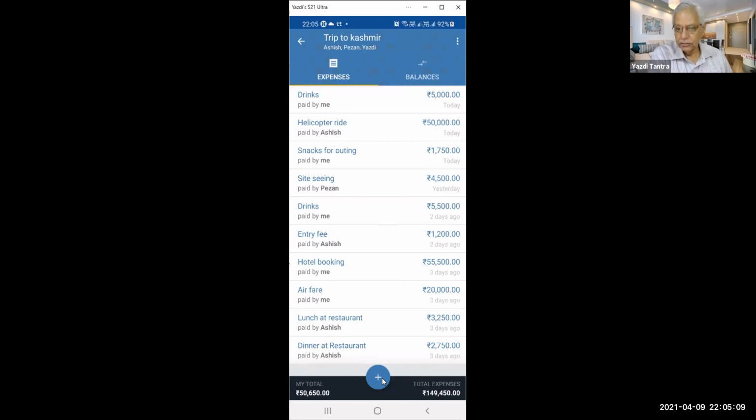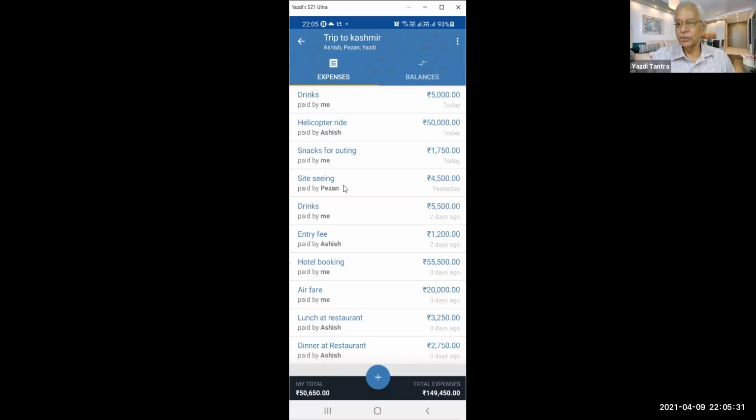Okay? So here you will see this is paid by me, this is paid by Ashish, this is paid by Pezan. So different people are paying, but they will enter what each individual person is paying, they will enter it on their own mobile, in their own app. So you don't have to worry about that.